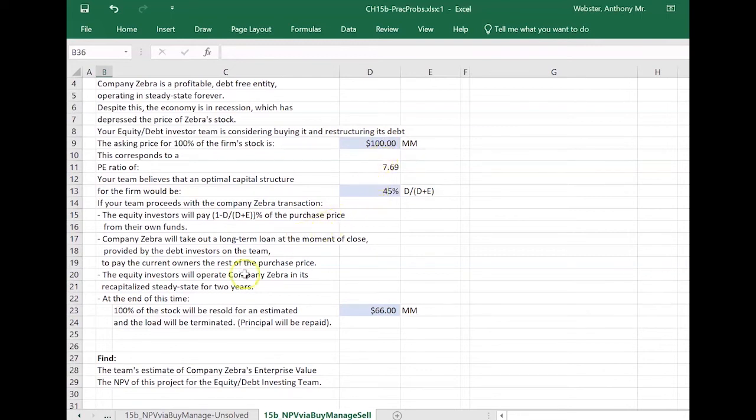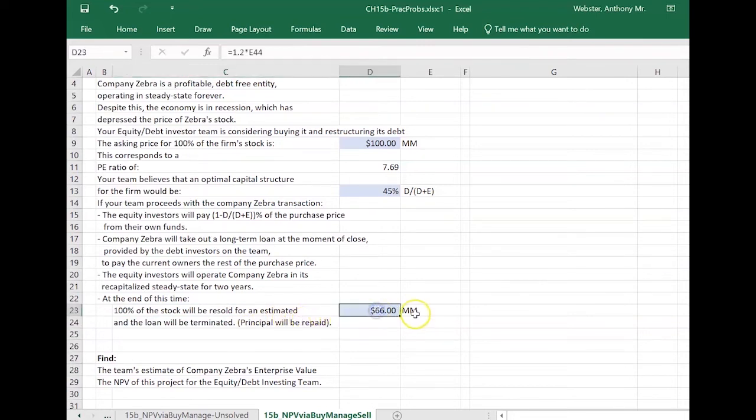Okay, and then the equity folks are going to operate the company once they bought it for 2 years, and they're thinking the recession will be well over and prices will be recovered by then. And at the end of those 2 years, they're going to resell all of the stock, and the loan will be terminated, i.e. the principal will be repaid.